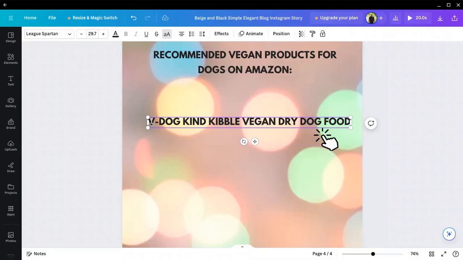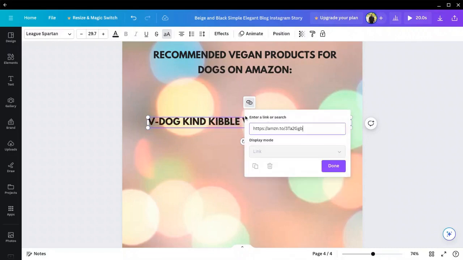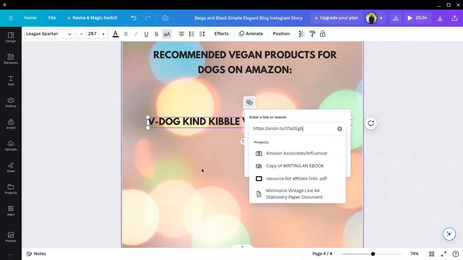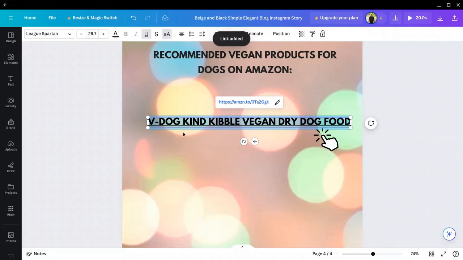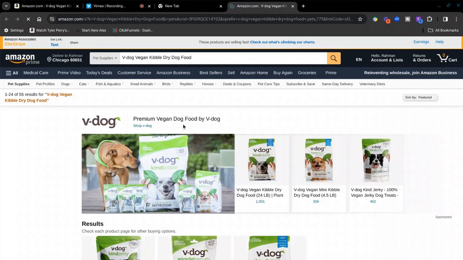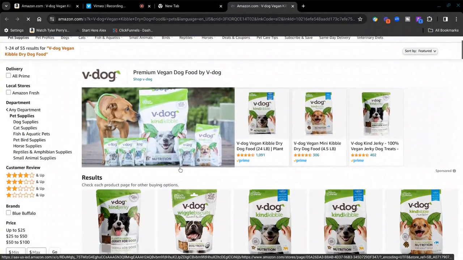Now all we want to do is highlight the vegan dog kind kibble, and then this link option is going to pop up. You press the link, and in this bar right here, you're just going to paste the short link you got from Amazon. Press enter, done. And once you see that it's underlined, bam, it's right in there. Bam, it takes you straight back to Amazon. And anytime anybody buys this product from your link, you get a commission. Depending on what product it is, you get between 1 to 10%.